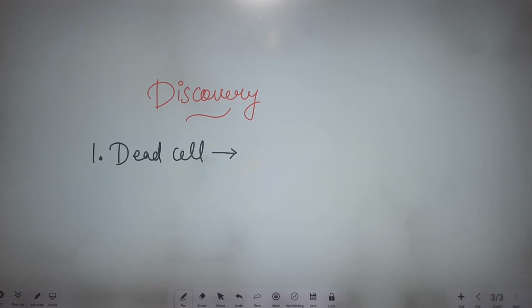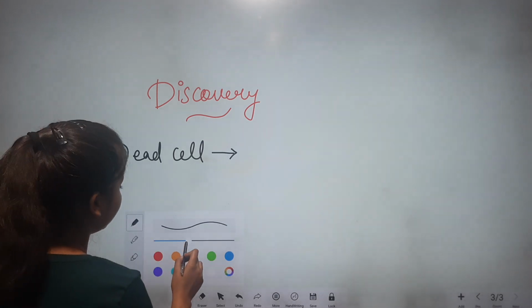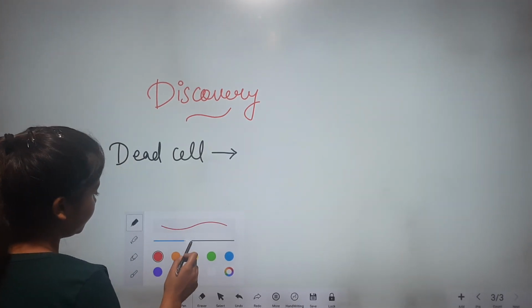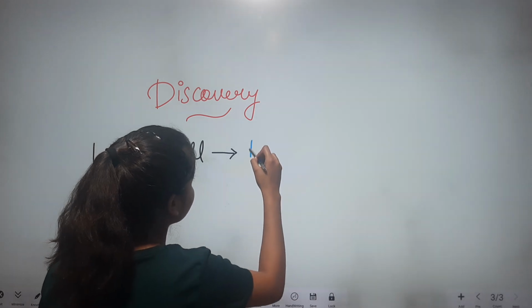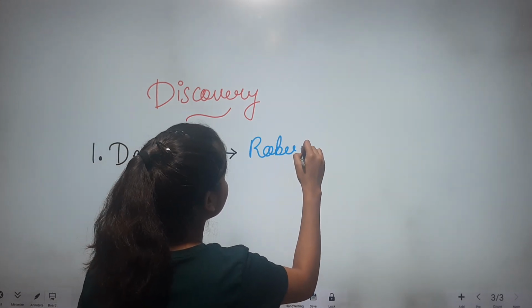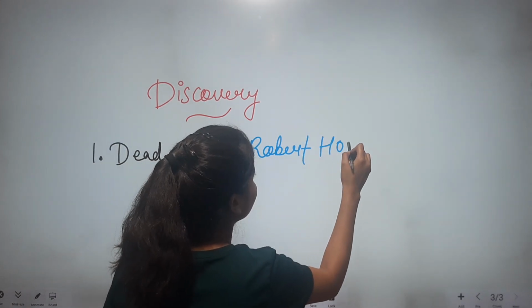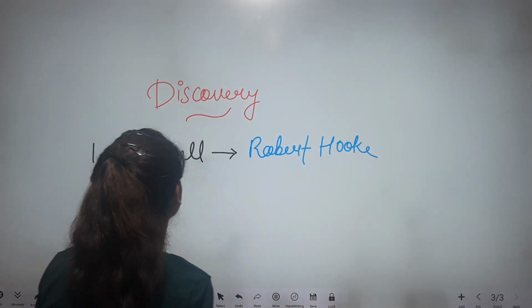How? Because for the discovery of cell, he used a dead cork slice. Okay, so the dead cell was discovered by Robert Hooke.